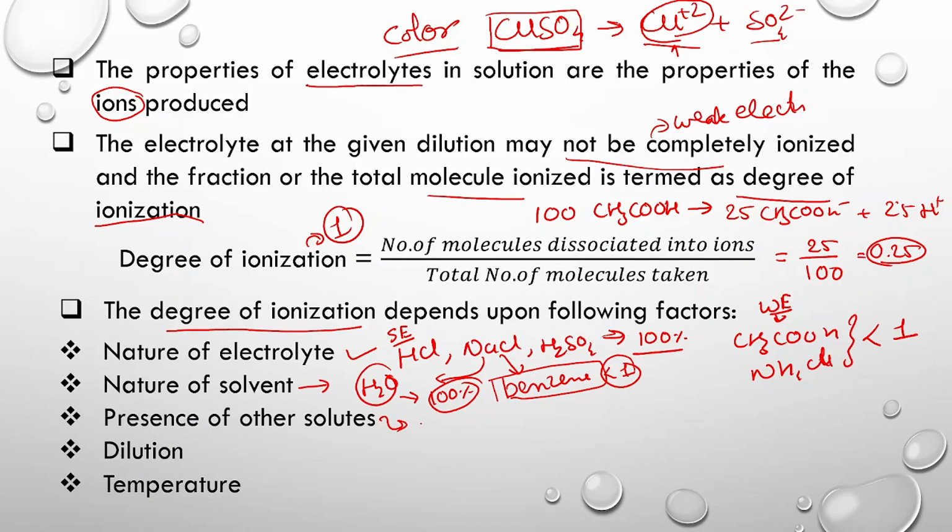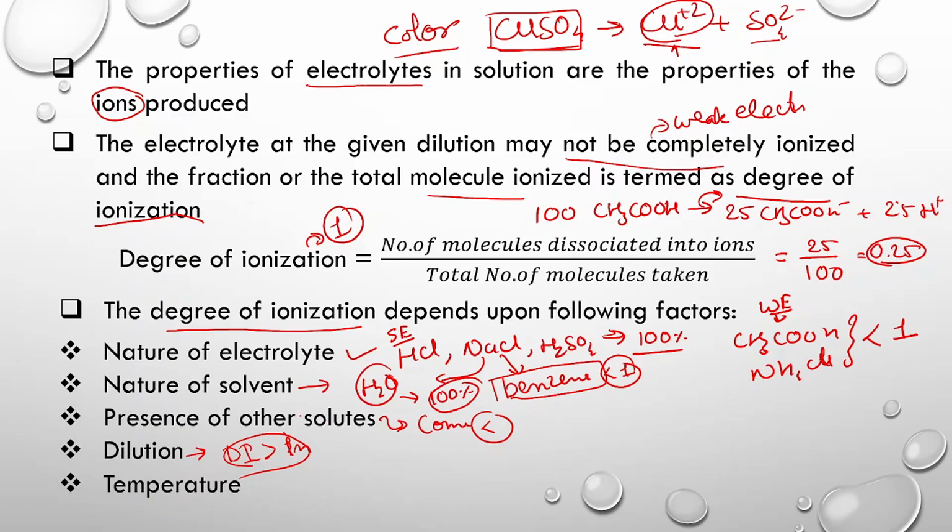Then the presence of other solutes, for example the common ion effect. If other solutes are present, then because of the common ion effect there will be a reduction in dissociation, and as a result the degree of ionization may be affected. Then dilution. As we increase the dilution, the equilibrium always shifts towards the right-hand side, and as a result the degree of ionization increases and tends to move towards 1. That means more and more weak electrolyte will dissociate into ions.